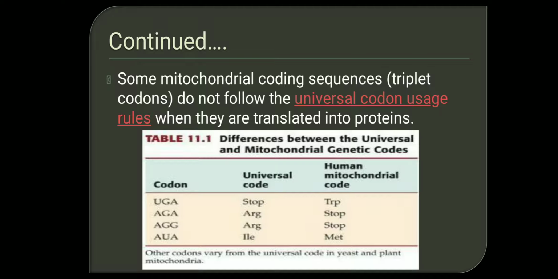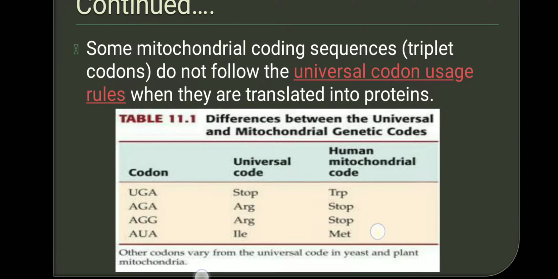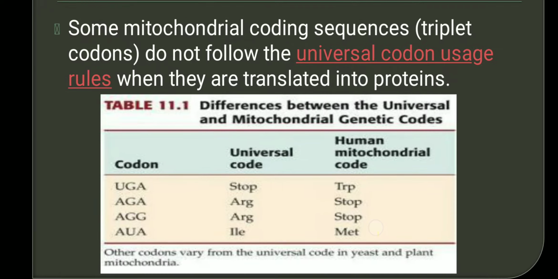Once the mitochondrial genome is transcribed into mRNA, the coding sequences are called codons. Three nucleotide bases form one codon, which is why we call them triplet codons. They do not follow universal codon usage rules. In the cytoplasm, UGA, UAA and UAG are all stop codons.